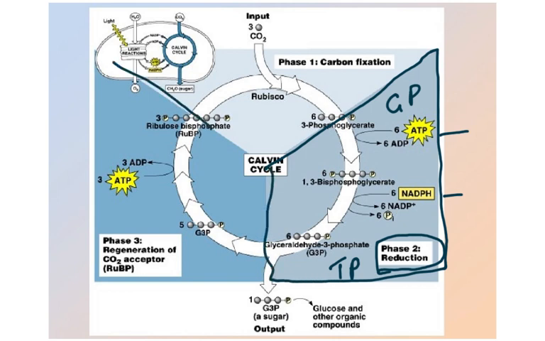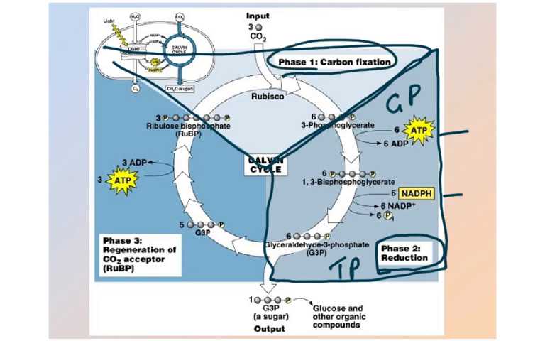And then, of course, this phase is the carbon fixation phase. And then this phase is the regeneration. So you can see the three different colors which have been used to depict this. Now, basically, what they want you to know is the reduction part. ATP is not going to reduce it, but NADPH is going to be reducing the GP to TP. So GP is reduced to TP because NADPH gives it the hydrogen. So NADP is regenerated, and the reduced NADP is now just NADP. This is the point of the syllabus which you must know.